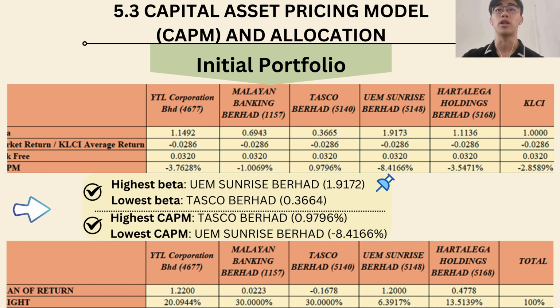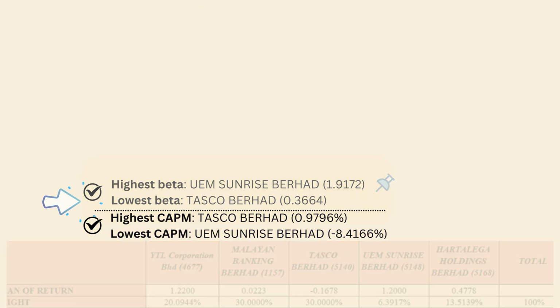The table below shows the allocation and performance of the initial portfolio. It is developed based on our efficient frontier to form an optimal portfolio with a standard deviation of 0.9693% and a mean return of 34.27%. Then we obtain the best capital allocation for each stock weightage: YTL Corporation Berhad 20.09%, Malayan Banking Berhad 30%, Tasco Berhad 30%, UEM Sunrise 6.39%, and Harta Lega Holding Berhad 13.51%. Our portfolio Sharpe ratio is 33.38, indicating that our portfolio would have extraordinary performance with high return relative to risk.